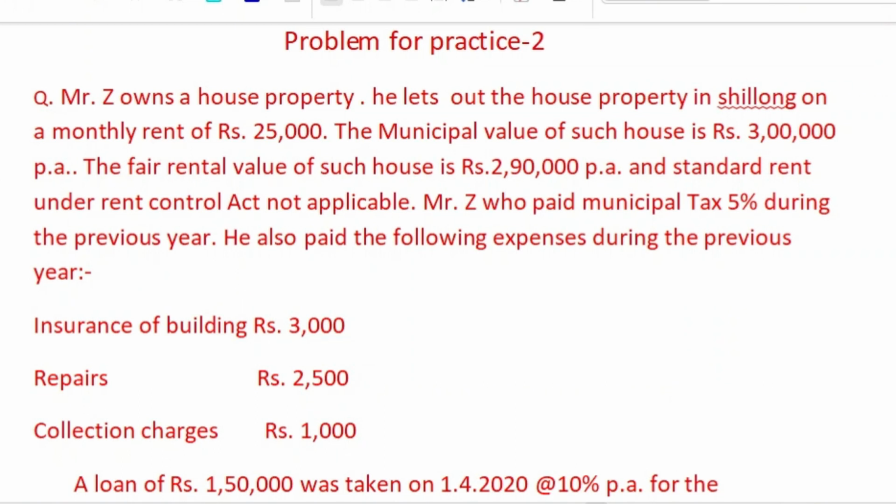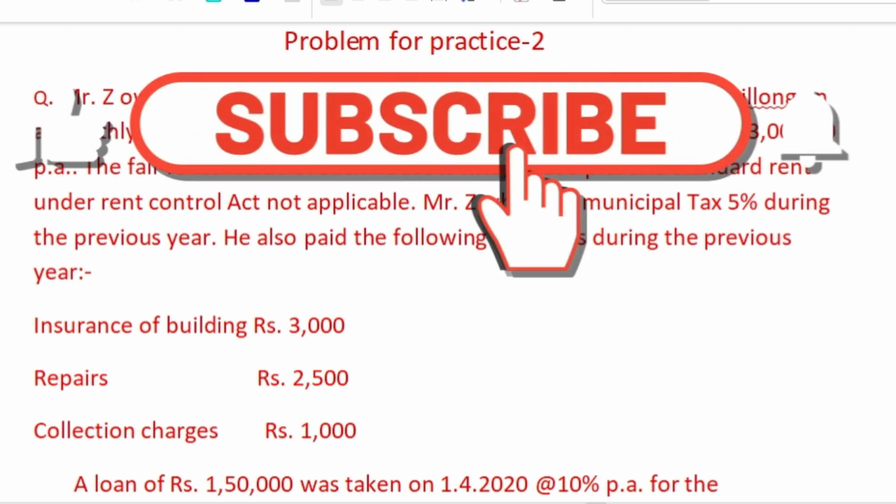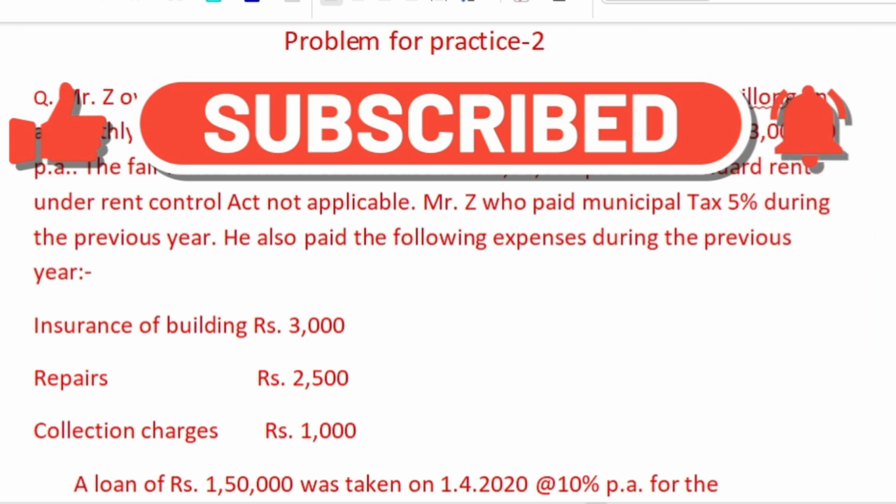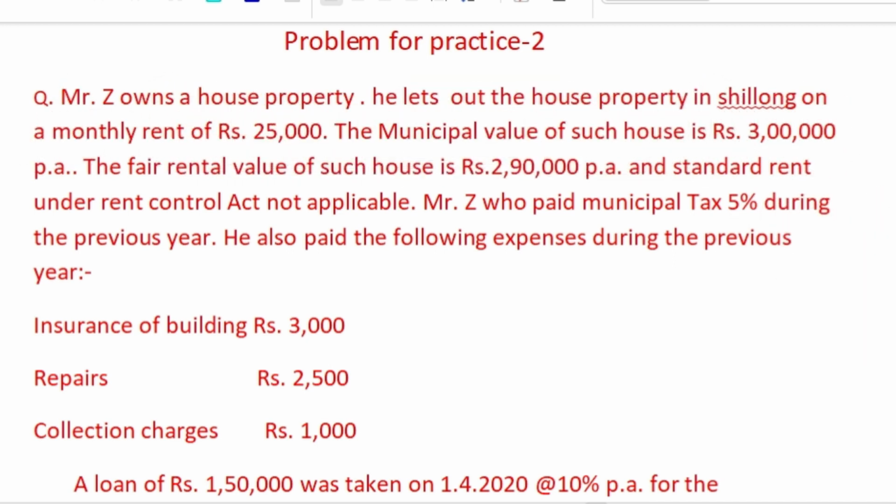Hello viewers. So, presenting one problem from the income from house property chapter. It is our second problem, and in my first problem I had explained to you the steps for calculation of gross annual value, or how the gross annual value of a house property which is let out on monthly rent is computed.